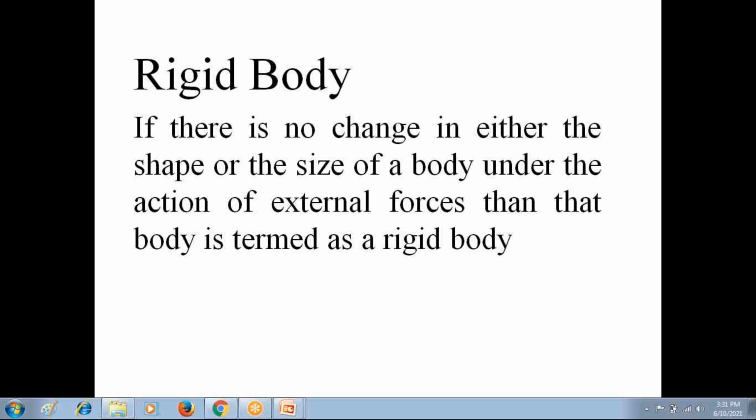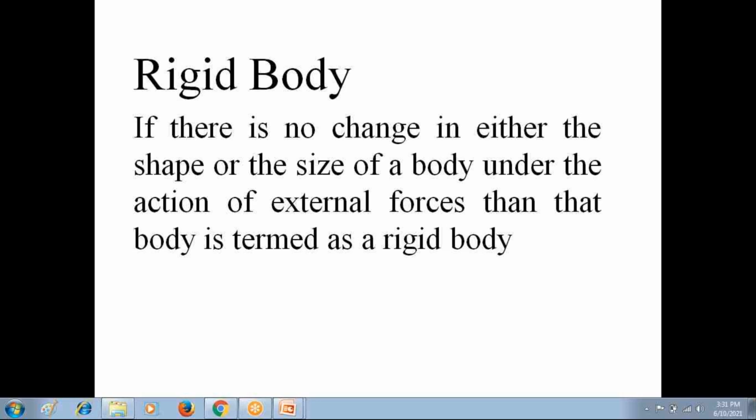The second definition follows from the first definition. We know that when the body is a rigid body, there is no change in the shape and size of the body. If there is no change in shape and size, the distance is also constant. This distance x changes if the shape and size of the body change.